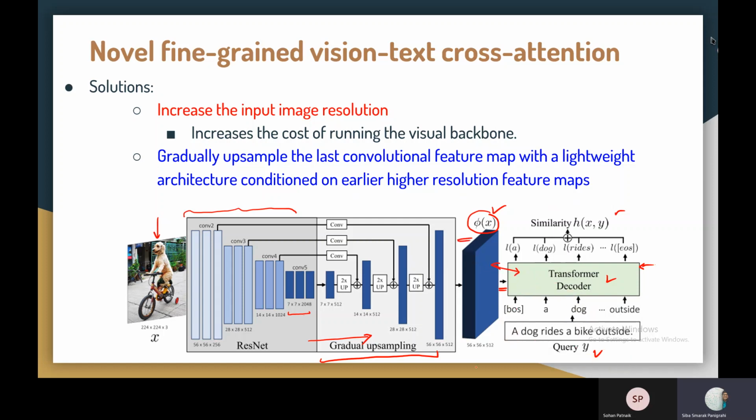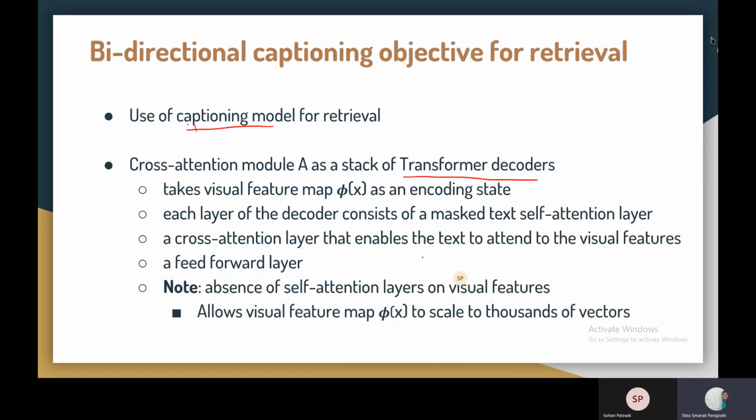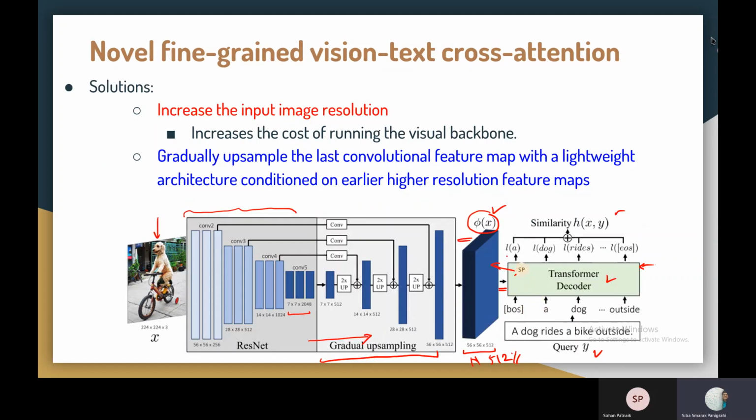So for doing the cross-attention, like in the previous slide we saw that if it is 7 by 7, then we can flatten it into 49 such vectors. So here it can be 56 by 56. Let's say that number is n. So n such 512 dimensional vectors. Okay, so there'll be cross-attention between these vectors and the text query y and the final feed forward layer. The important point to note here is the absence of the self-attention layer on the visual feature, like there will be no self-attention in this visual feature.